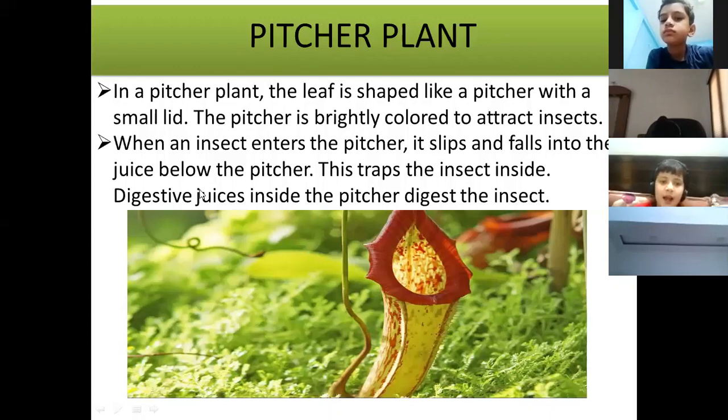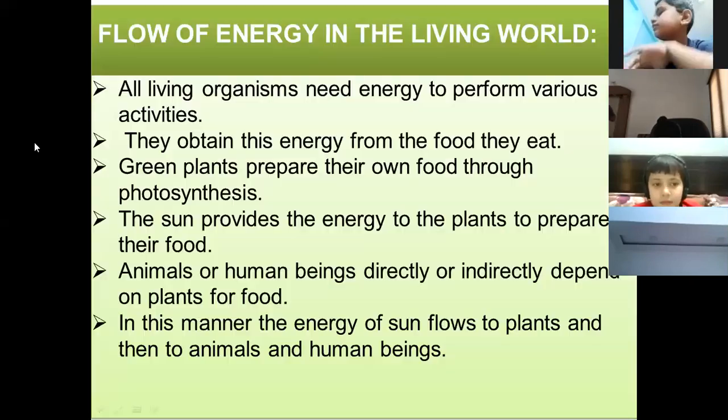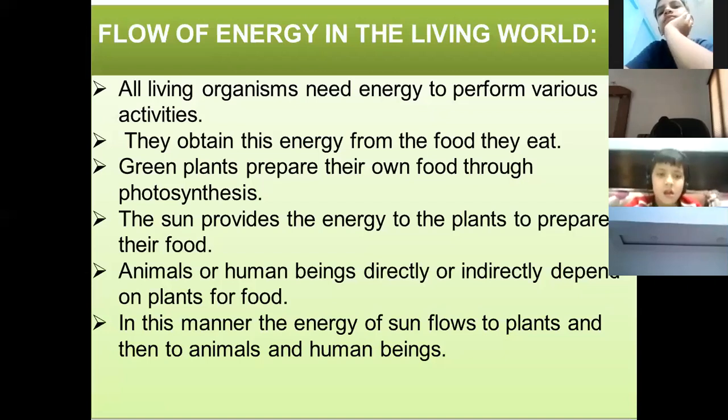Okay, now we'll move ahead. After insectivorous plants, now we have learnt about unusual plants. Two kinds of unusual plants we have learnt: non-green plants and insectivorous plants. Both of them are unusual. Examples of non-green plants are bracket fungi, mushroom and bread mold. Examples of insectivorous plants are pitcher plant, sundew plant and Venus flytrap.